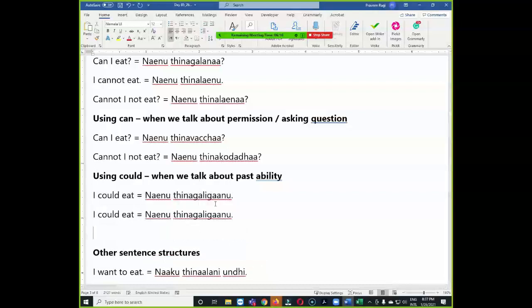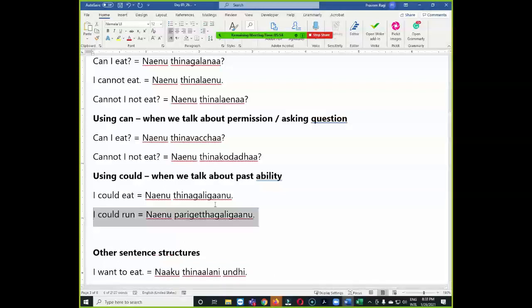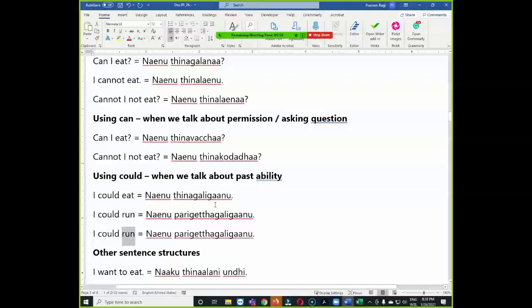I will give three example sentences for each category, so you can compare. I could run. నేను పరిగెత్తగలిగాను. Similarly, I could listen. నేను వినగలిగాను.